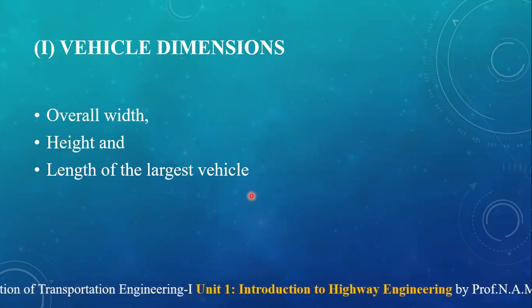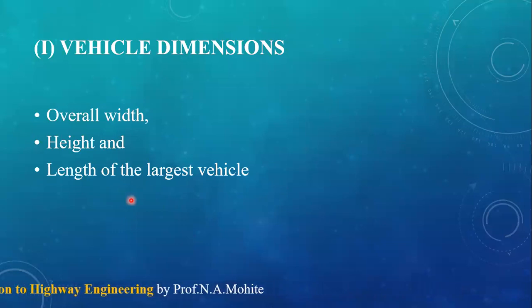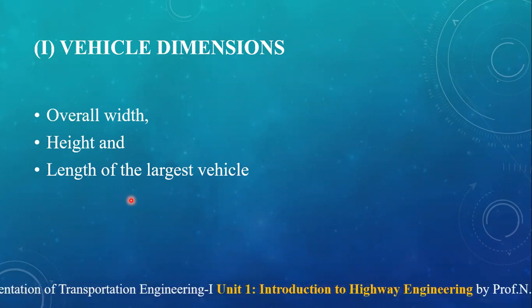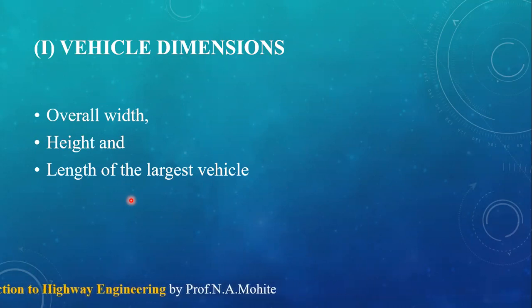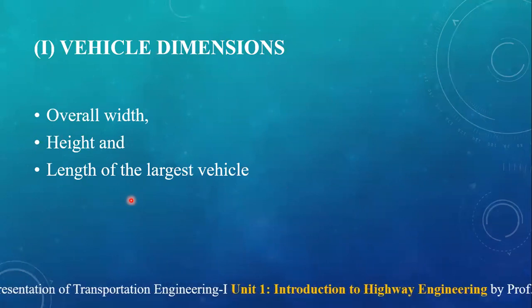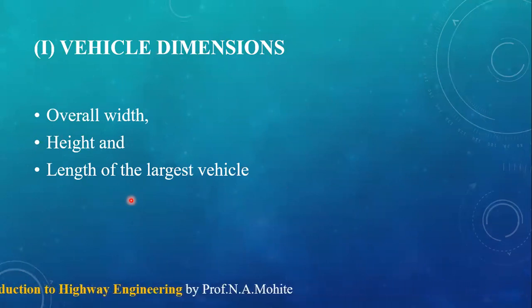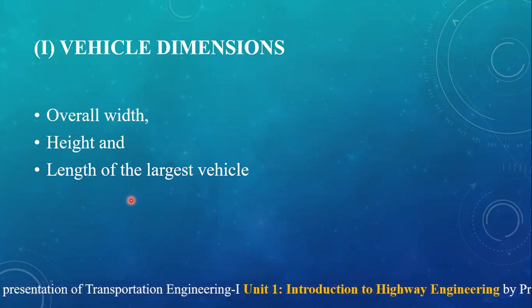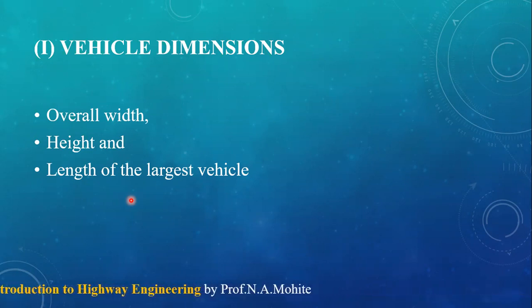Next one is the length of the largest vehicle. The length of the vehicle affects the width of the pavement. So if you are going to place a container on a small village road, and the length does not allow it to take the turn, or there is no possibility of overtaking, it affects the said road design. It also affects the traffic performance.